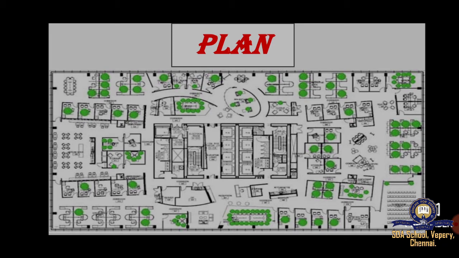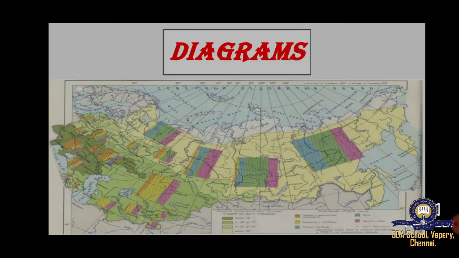Now we will see what diagrams are. Diagrams are used to show different physical features. Let us read about some physical features and see how they are represented through diagrams.